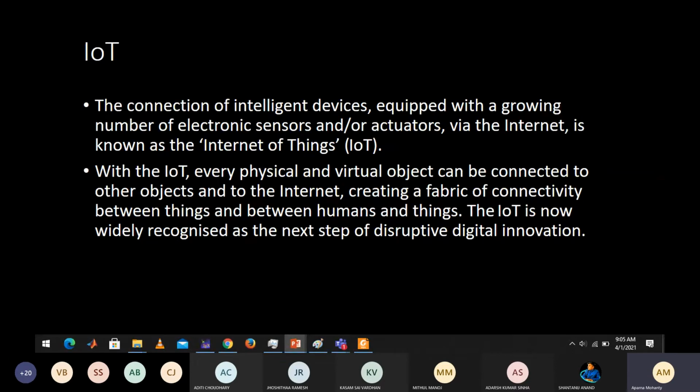So these are the basic concepts to begin with. You are all aware that IoT is basically the interconnection between various real objects and virtual objects. Any physical or virtual object can be connected to each other using the internet, and that entire fabric of connectivity that exists between all these physical and virtual components constitutes your entire IoT. So for any business or startup you are going to start in this IoT domain, you will be interconnecting various physical and virtual devices.